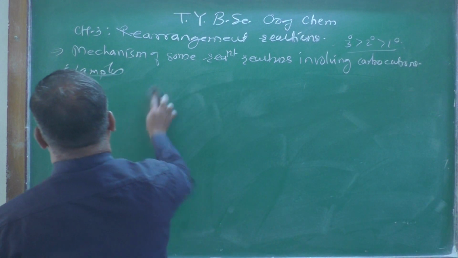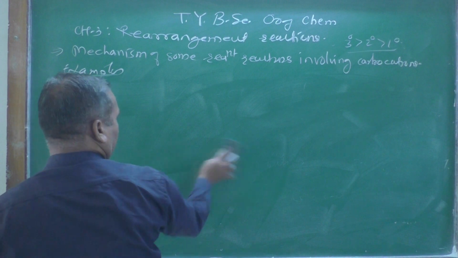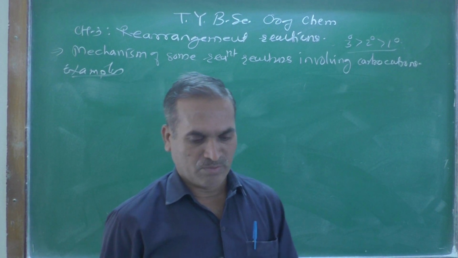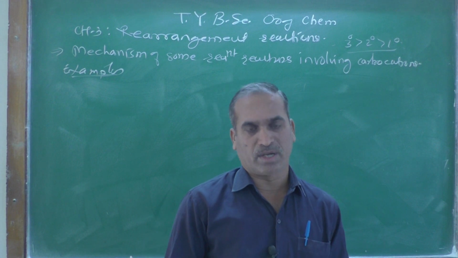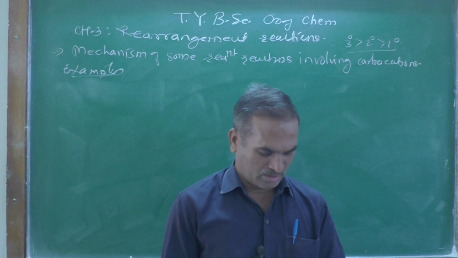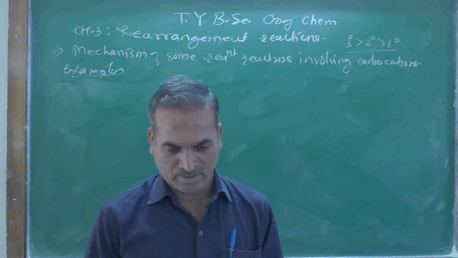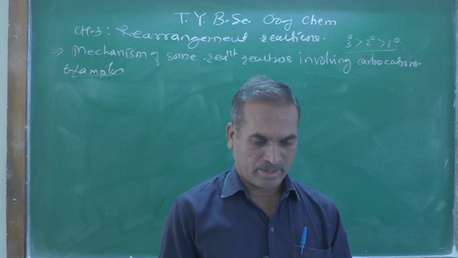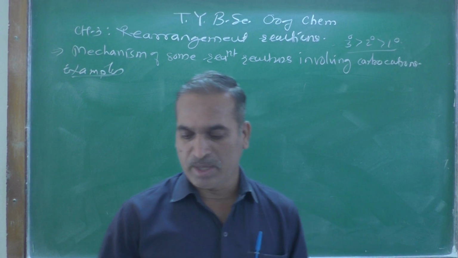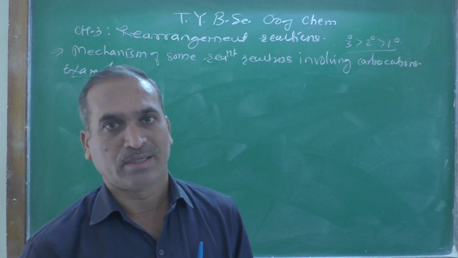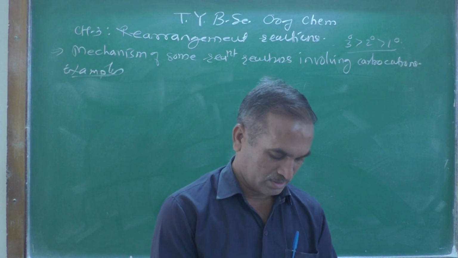Before starting the 4th example, there are a number of examples, 4th, 5th, 6th. I think our time has exceeded, so let us stop today here. The remaining examples and points we will see next time.